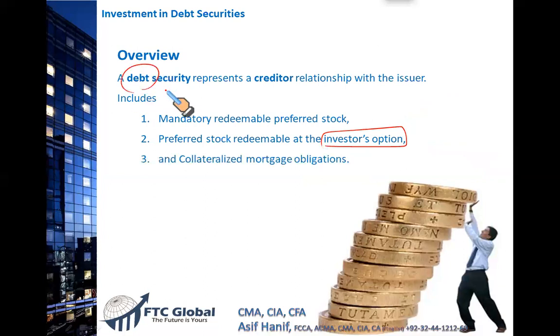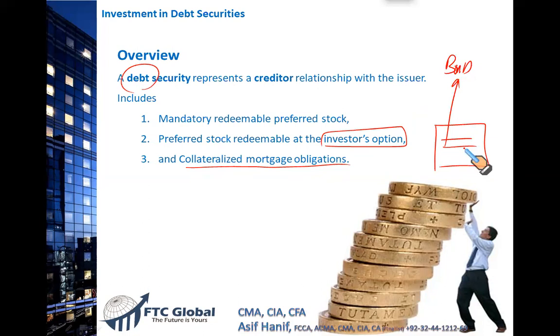And the third one is called collateralized mortgage obligation. For example, a company has a sizable piece of land and has issued bonds using this land as collateral. So when a property is used to issue bonds, such obligations are called collateralized mortgage obligations, because in case of a default, this collateral property will be disposed of and the money will be paid to the investors, right?